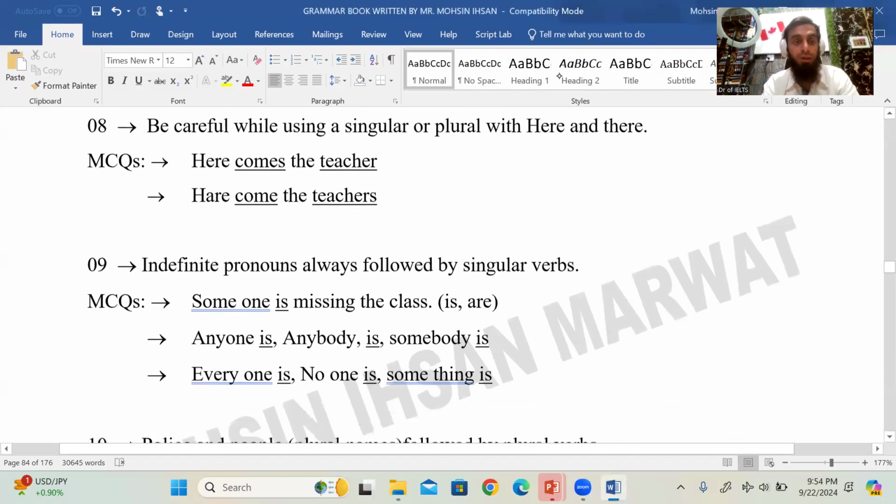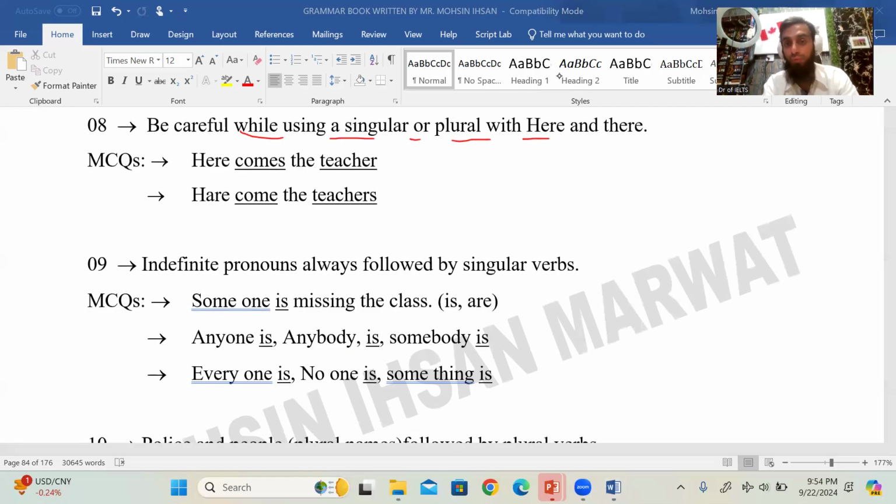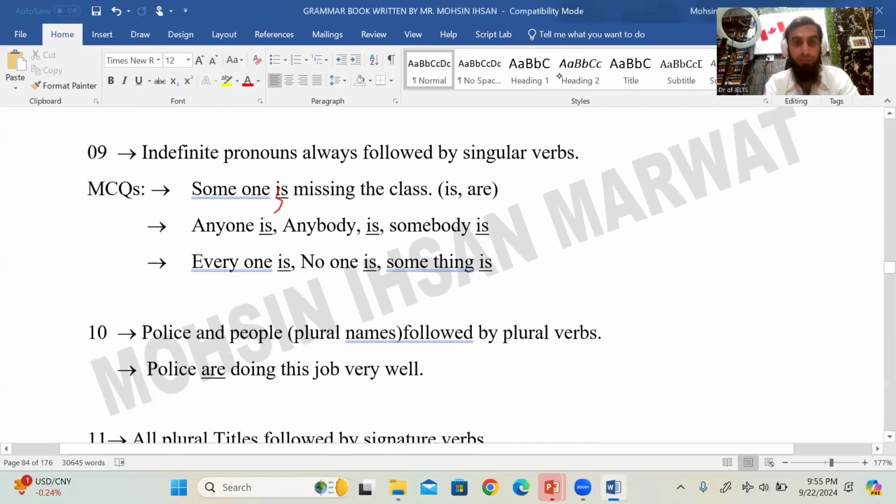So you have to look for it. Okay, next example. Be careful while using a singular or plural with "here" and "there". Here comes the teacher. Because आप एक बात कर रहे हैं एक नाउन की, तो "comes" आएगा, right? वही present indefinite की बात है। And here come the teachers. Here come the teachers. बिकॉज प्लूरल है, सो "s/es" नहीं लगेगा प्लूरल नेम के साथ।